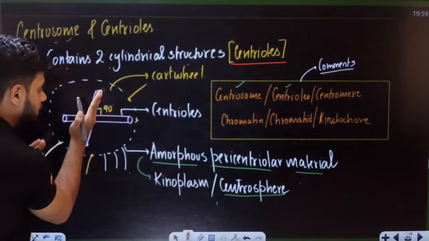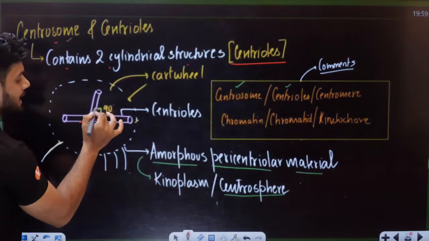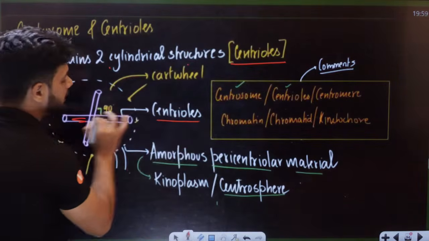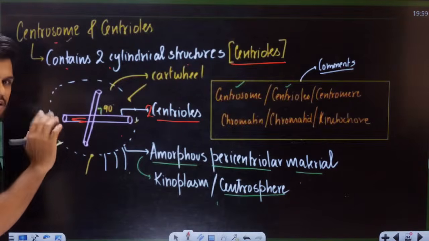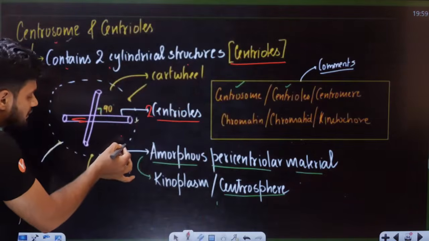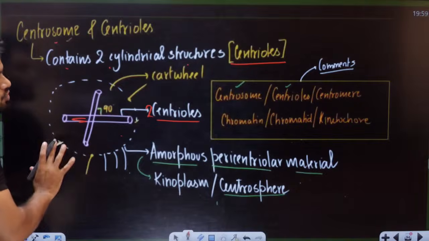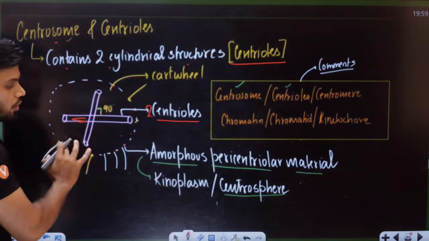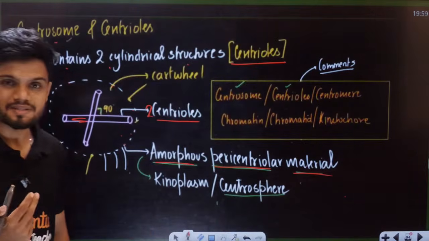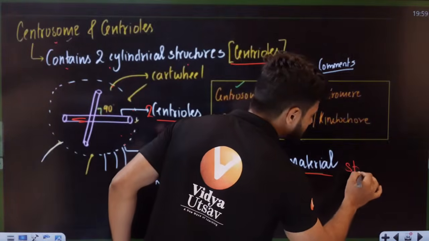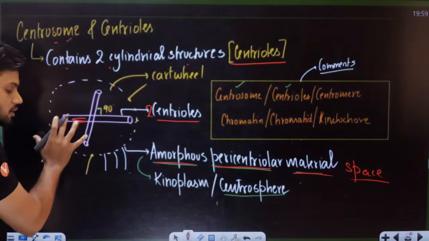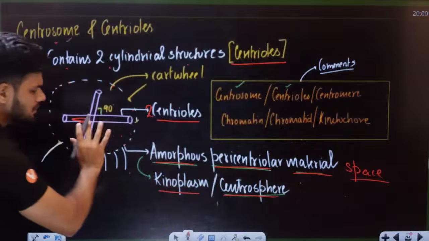Now, one centrosome has 2 centrioles which are perpendicular to each other, at 90 degrees to each other. Okay. 2 centrioles here. Now, this does not have a membrane. Students, I've told you before, it does not have any membrane here. Actually, it has a membrane-like structure here. The membrane-like structure here is called what? Amorphous pericentriolar material or amorphous pericentriolar space, outside. Okay. Now it is also called kinoplasm or centrosphere. The other names are here.